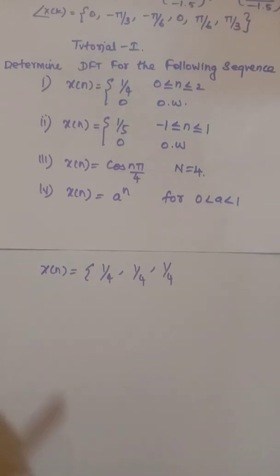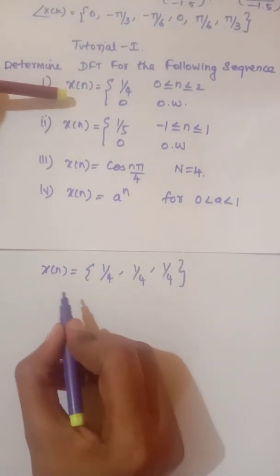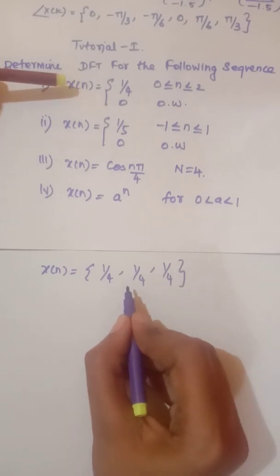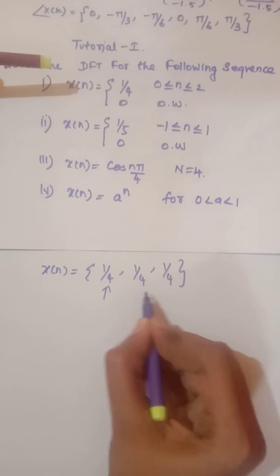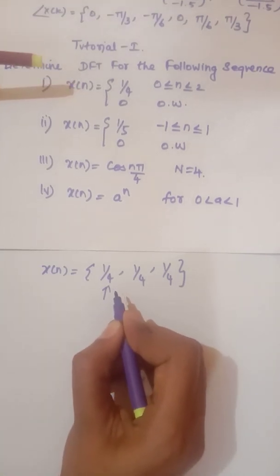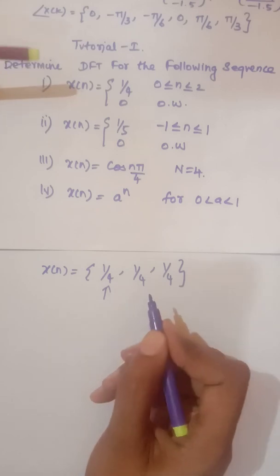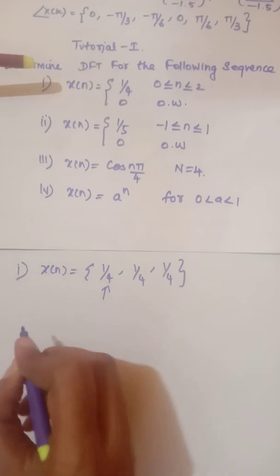So x of n for this problem is 1 by 4, 1 by 4, 1 by 4. This is the value at the origin, 1 and 2. Using this input, we proceed the same way as in the previous problem. So this is the first problem.